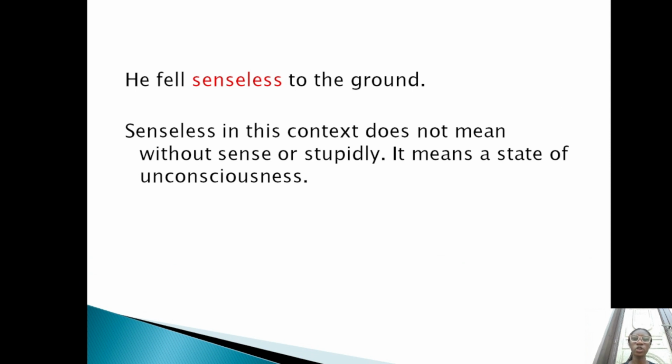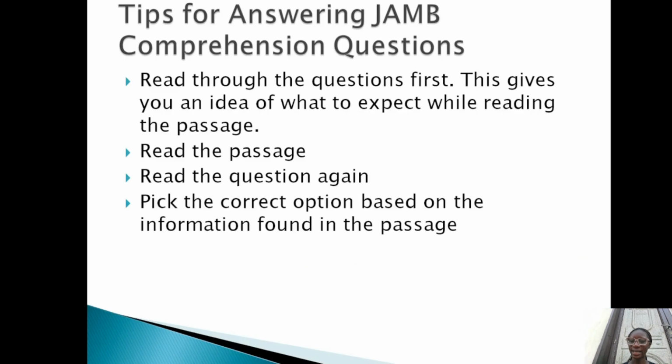So you see, we have not judged this word based on its individual meaning. We've judged it based on what we call contextual meaning. And this is part of what we are required to do in comprehension. That will lead us to our topic for today. Today we're going to look at comprehension in English language. So let's get right into it.